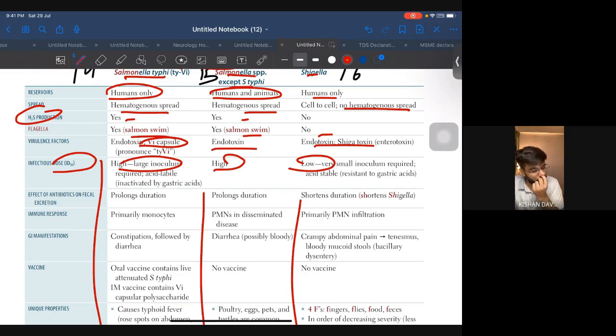Okay. Effects of antibiotics on fecal excretion. Oh, just a minute.